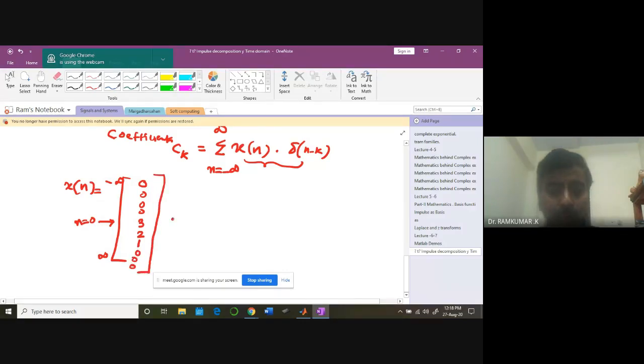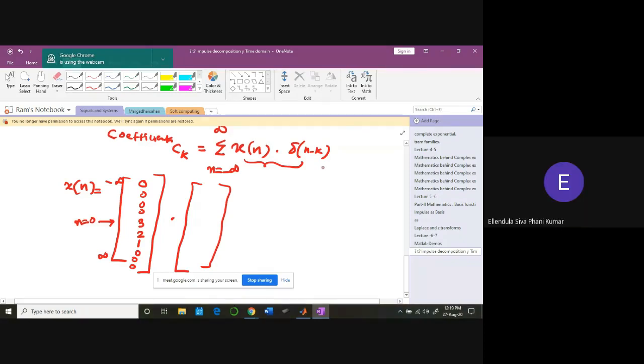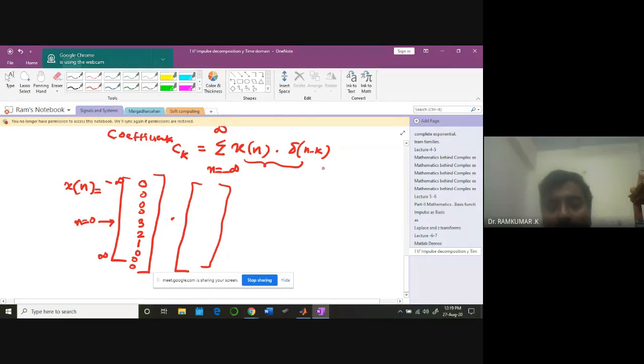I'm going to take the dot product with what? Can you tell me the signal that is going to be there? Delta n minus k. Can you tell me the signal? 1, sir. 1 for all values from minus infinity to plus infinity?